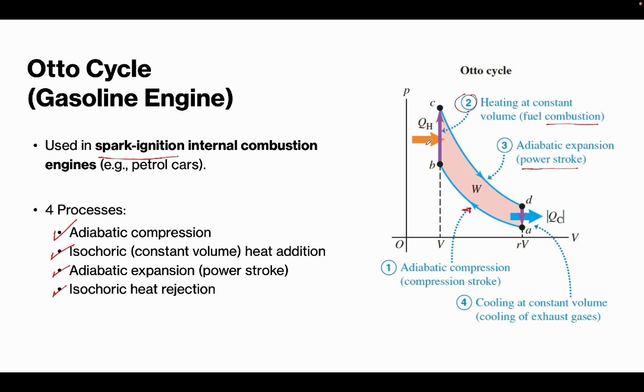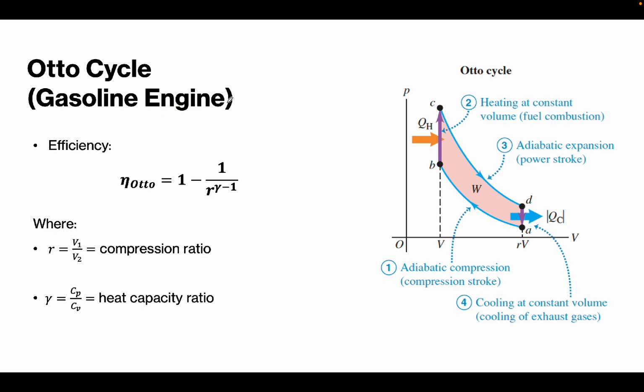Okay, so that is the Otto cycle, or what is also known as the gasoline engine. Now, if we want to solve for the efficiency of the Otto cycle, we have the efficiency of the Otto equal to 1 minus 1 over R to the gamma minus 1. So our R is the compression ratio, which is equal to V1 over V2.